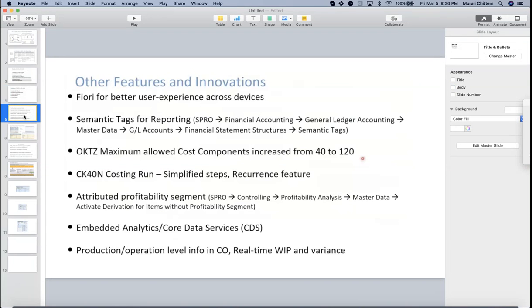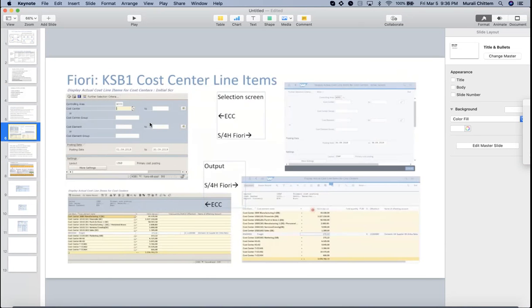So, other features and innovations: Fiori for better user experience across devices. Maximum cost components allowed increase from 40 to 120. This is an important feature available. And this is one of the Fiori screenshots. On the left side, you can see ECC, when you execute the KSB1 transaction, that is display of cost center line items.